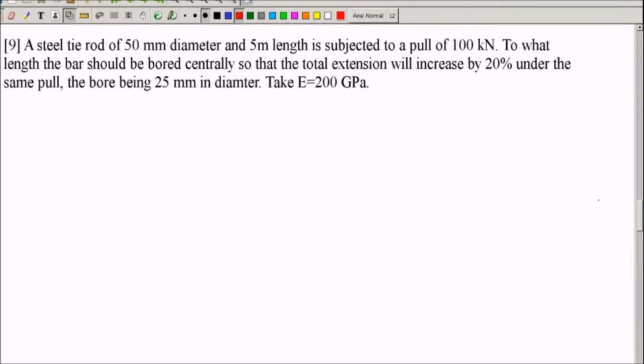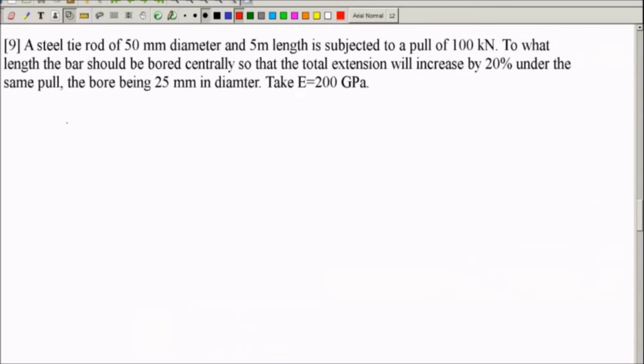Means in the first case, when the rod was solid before boring, how much deformation do you see? Let us say 1 mm. A 20% increase means 1.2 mm total extension should be obtained. So much boring you have to do. Bore diameter is given, 25 mm. So we have to find out how much length of boring is required in order to get an increase of 20% extension.